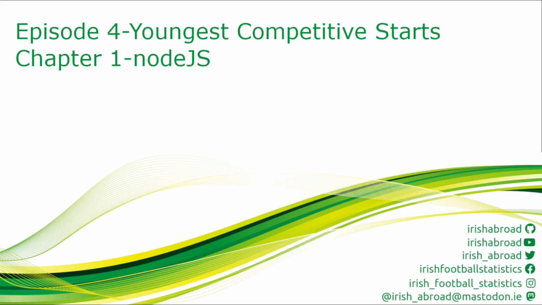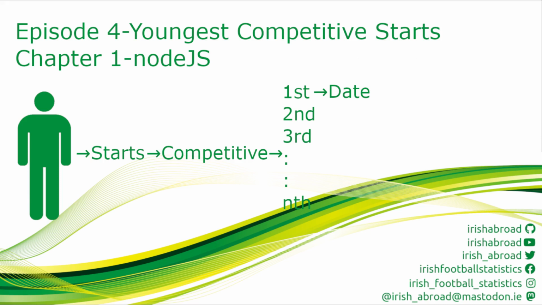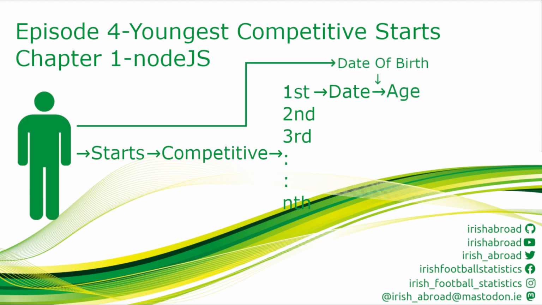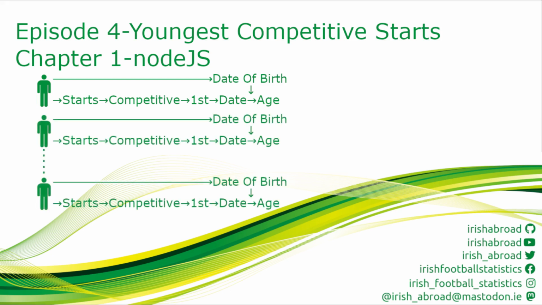I'm going to follow a similar pattern as in previous episodes. That is, start with a solution for a single player by first getting their starts for Ireland, then filtering competitive games and using the date attribute from their first start along with their date of birth to calculate their age in that game. Once a solution to get the age of a player on the first competitive start is complete, we can expand it to all players, then sort from youngest to oldest to show Ferguson a third in the all-time list.